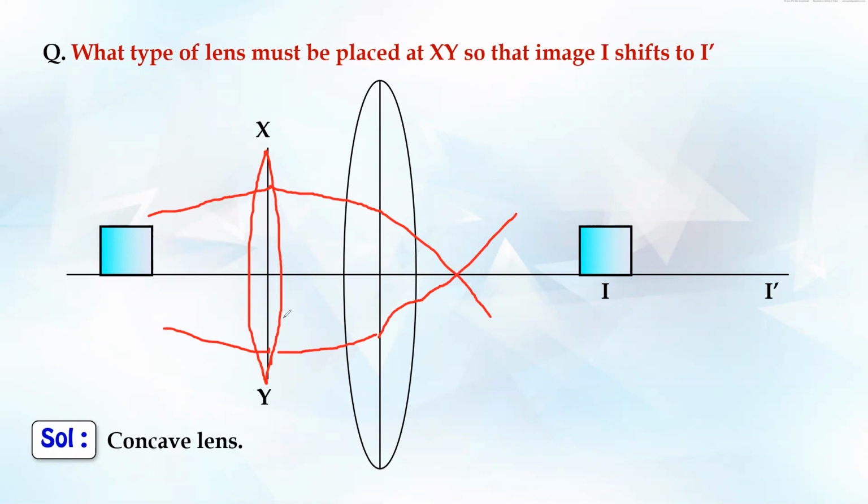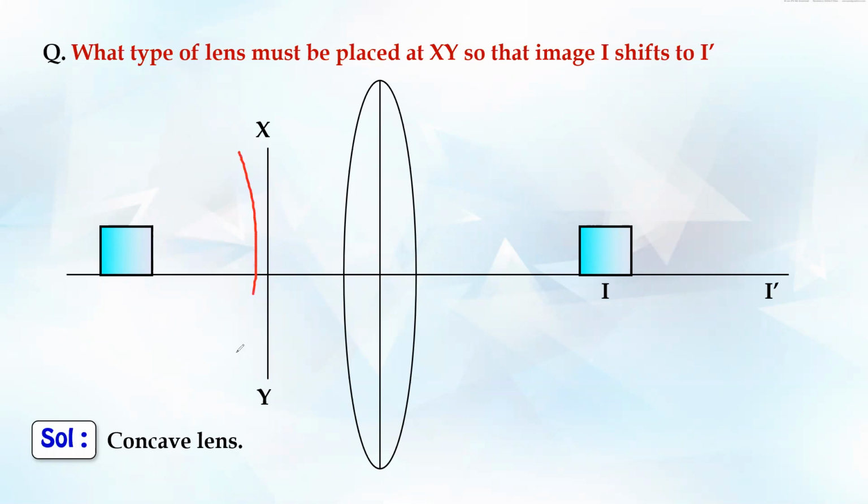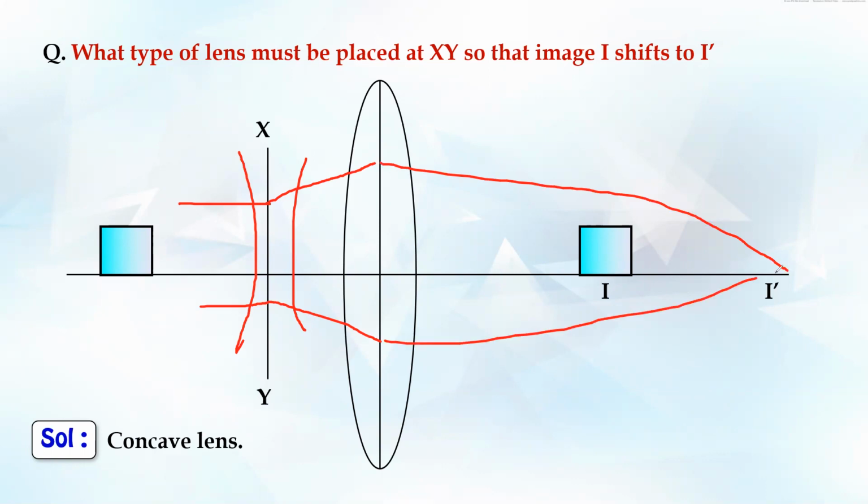So again convex will not work, but if it is concave, what will happen? If it's a concave lens, what happens to the ray of light? Ray of light will be pushed out. It will diverge here. If it diverges, there is a possibility that the ray of light will intersect somewhere here.